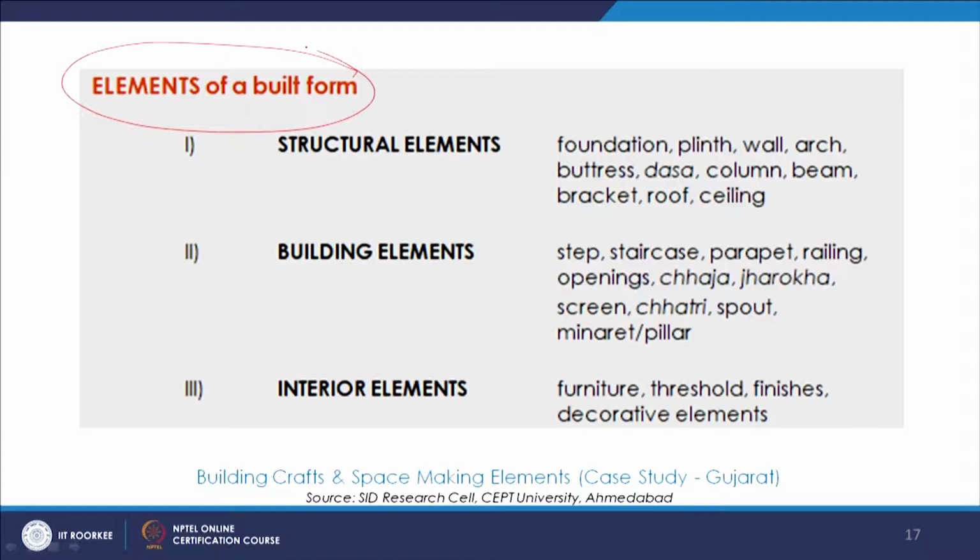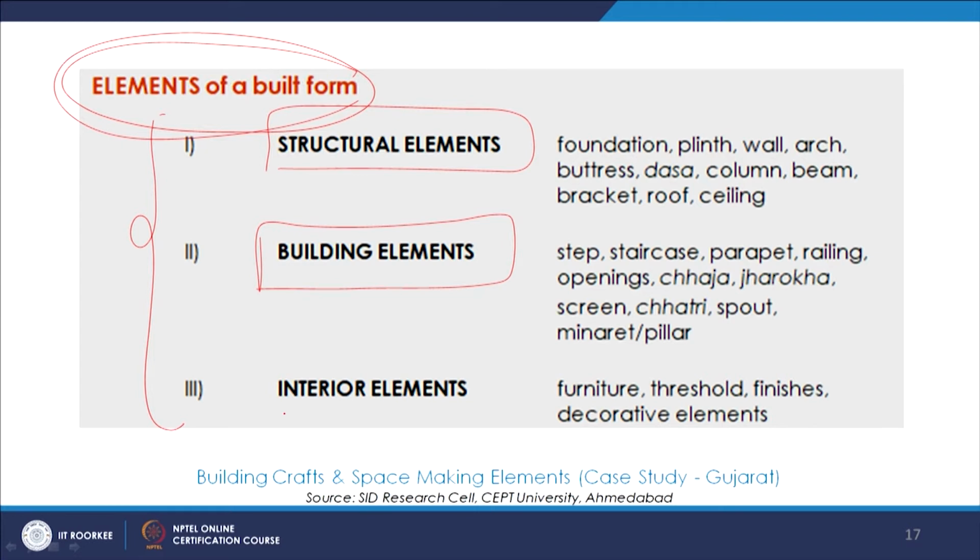It's very informative, and it's a very easily comprehensible book because there are a lot of visuals and very nicely explained drawings in that. So what this book or the research talks about is defining and describing elements of a built form, which have been further categorized as these three. So structural elements, building elements, and interior elements.